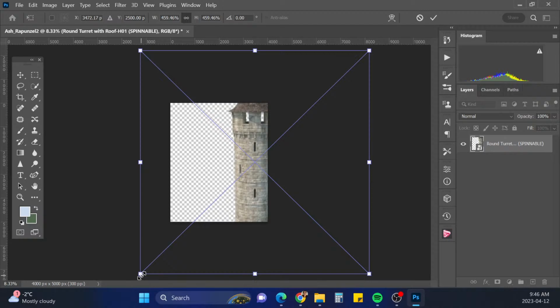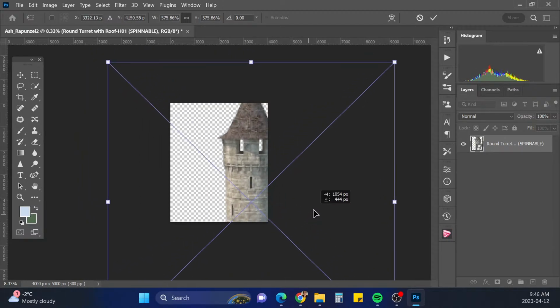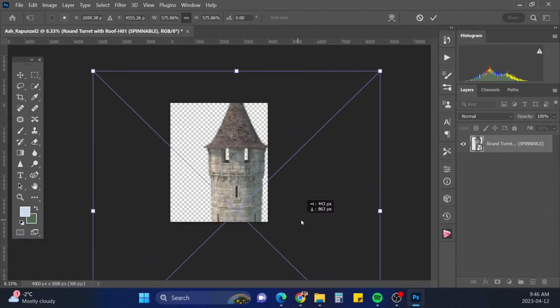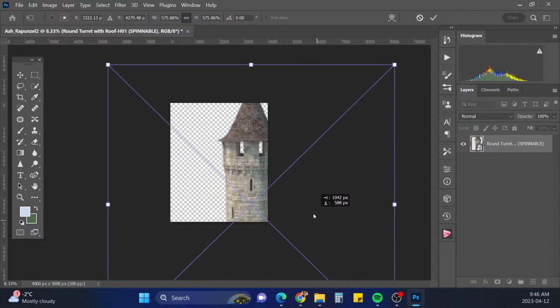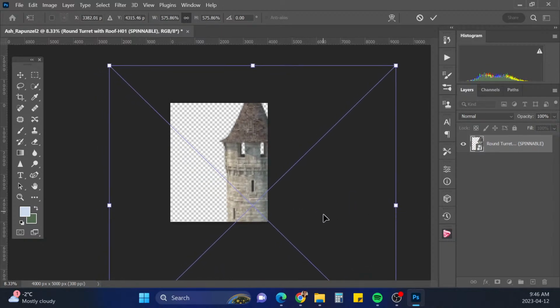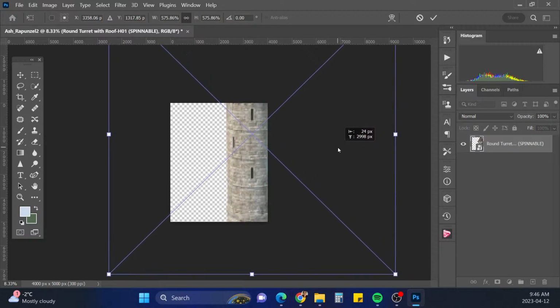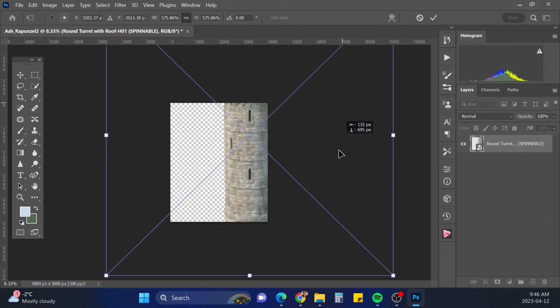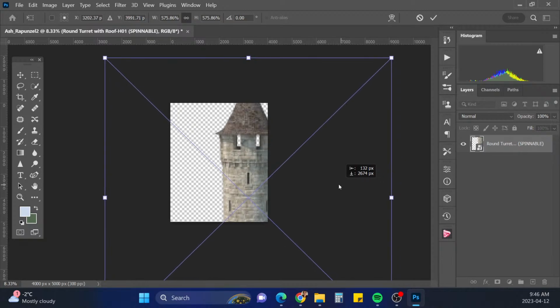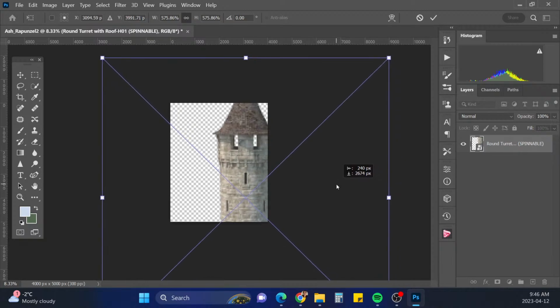Now I'm just debating whether I want to see the roof of the tower or not. Because I was kind of thinking it'd be more like this and have the window here, but it might just be too much. So let's see what we want to do here.